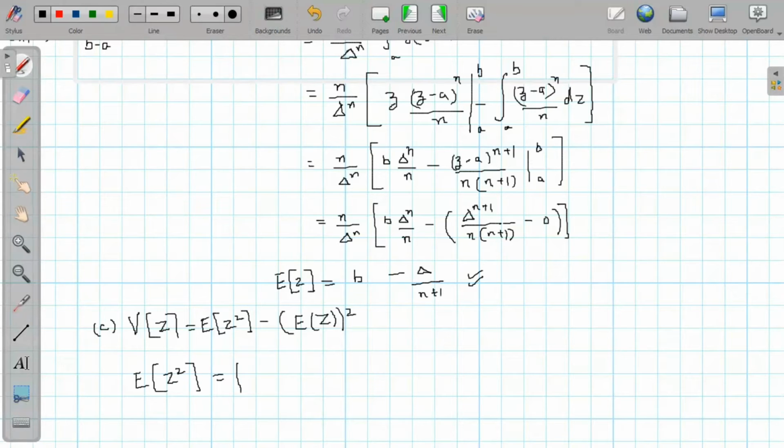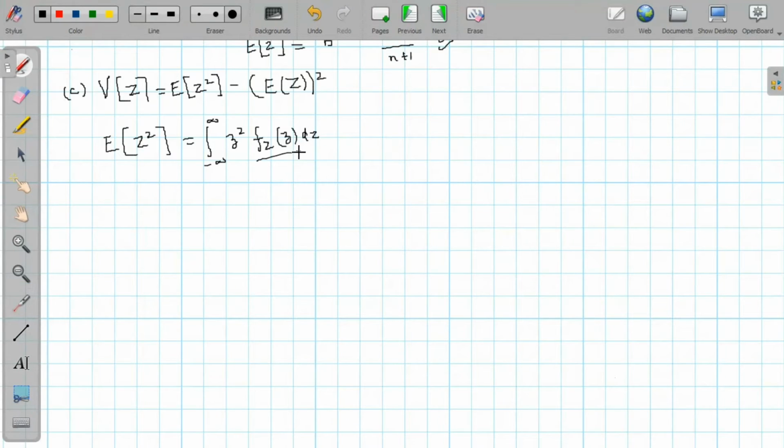So that we can write integration minus infinity to plus infinity Z square f_Z of z dz. So putting here the PDF of Z, we will get integration from A to B Z square times N by delta raised to power N times (Z minus A) power N minus 1 dz.